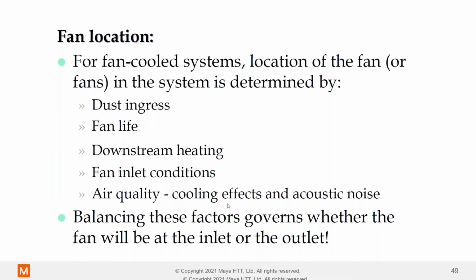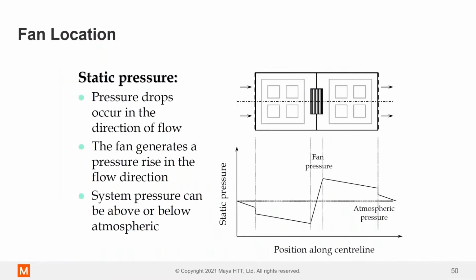And then air quality. Acoustics are important too. Anything above, I would say, 2,500 to 3,000 RPM is going to be annoying. If you've ever been in a data center, it's really loud in there, and that's all the fans making sure that everything is cool. Balancing all of these factors governs whether the fan will be at the inlet or outlet, and let's talk about that. Okay, so here's an electronic system. Imagine this is a server.